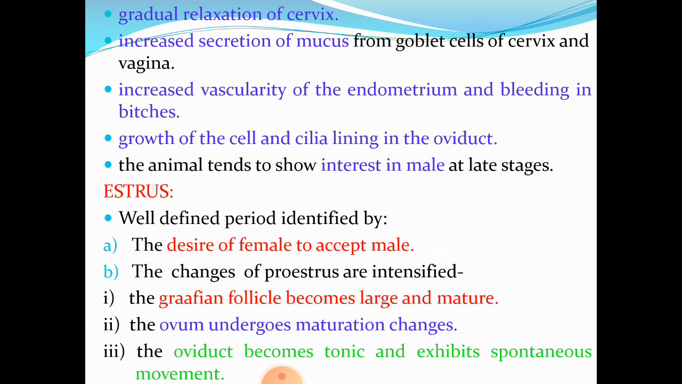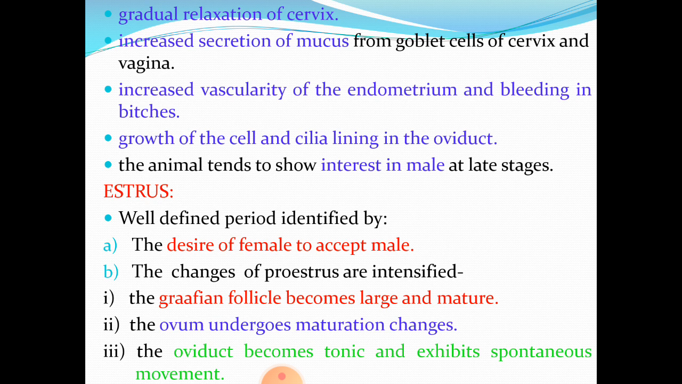Then, growth of the cell and cilia of the oviduct takes place, and the animal tends to show interest in male at later stages. So, these are all the changes that you see in the reproductive system and in the behavior of the animal which is in Proestrus stage. And then the next stage, from Proestrus, the female enters into the estrus stage. It is very well defined, unlike Proestrus, and it is identified by the behavioral change.